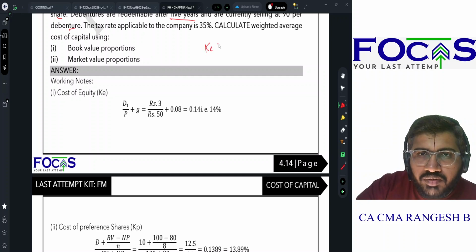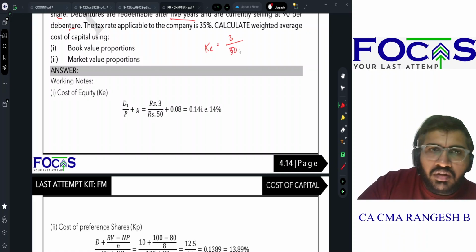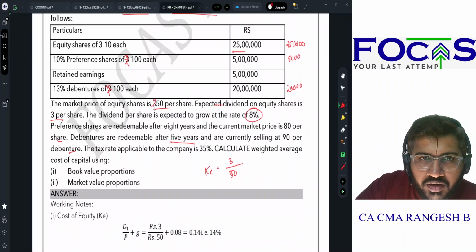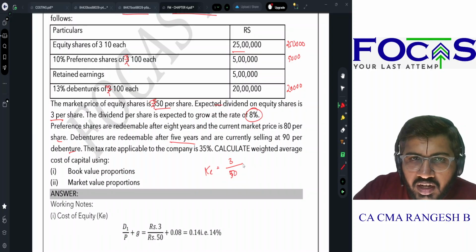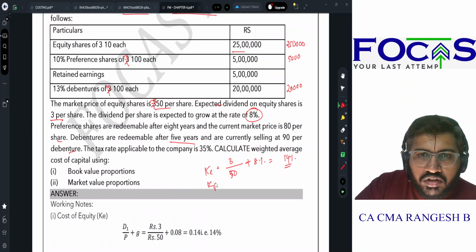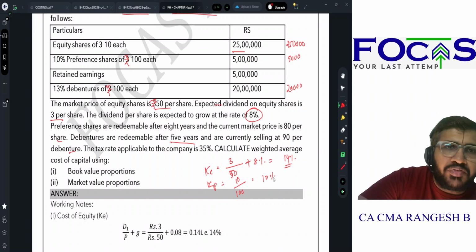So KE is very simple. Dividend is 3 rupees. Market price is 350. Once again, 3 divided by 350 plus growth is 8%. So this will give me 14% as cost of equity. Cost of preference capital: 10% dividend, which means 100 into 10 is 10 rupees, divided by net proceeds 100. So this will give me 10% as the preference capital.